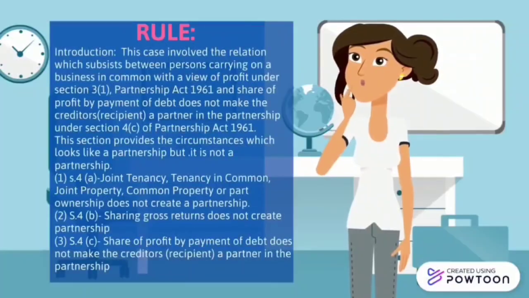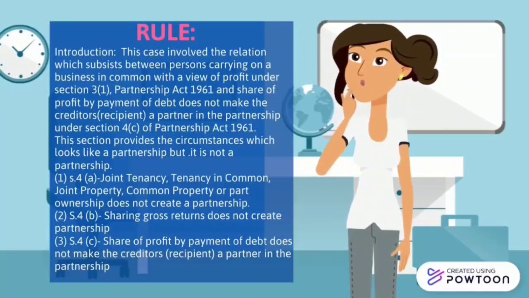Rules for question 1. This case involved a relation which subsists between persons carrying on a business in common with a view of profit under Section 3, Subsection 1 of the Partnership Act 1961, and share of profit by payment of debt does not make the creditor, who is the recipient, a partner in the partnership under Section 4, Subsection C of the Partnership Act 1961. This section provides the circumstances which look like a partnership but are not a partnership. For number 1, Section 4, Subsection A, joint tenancy, tenancy in common, joint property, common property, or part ownership does not create a partnership.